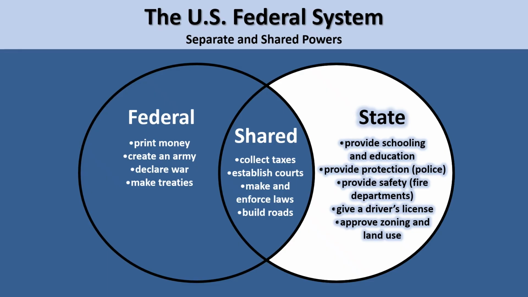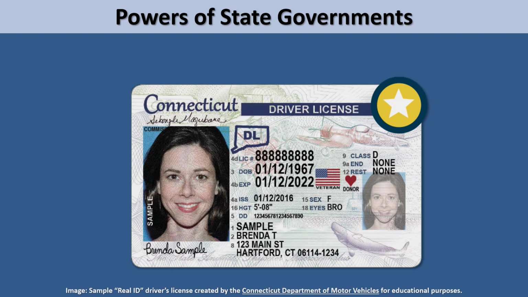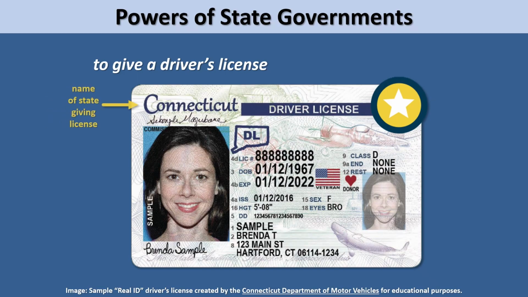Zoning determines how plots of land can be used, the types of buildings that can be built in a designated area, and so on. Since state governments are the authorities with the power to give people driver's licenses, driving test rules and the appearance of driver's licenses differ from state to state. If you have a driver's license or learner's permit, you'll see the name of the state that gave you the license printed somewhere prominently on the card.